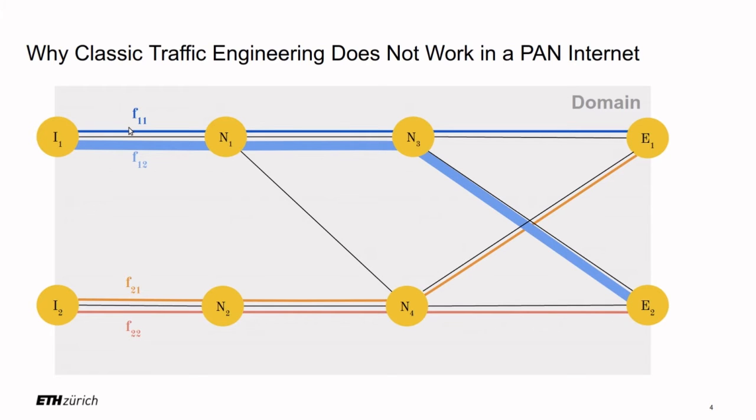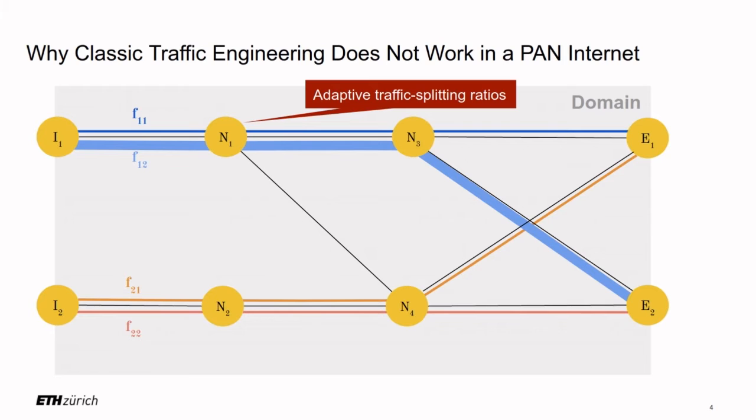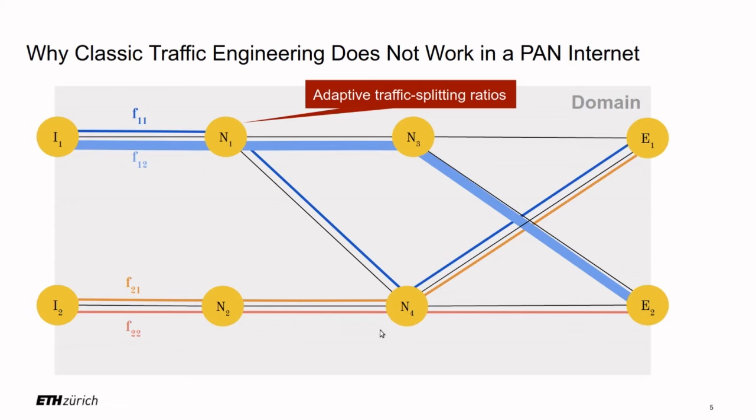Now, in this scenario, the goal of traffic engineering is to reassign or shift flows to other paths where there is lower load. For example, here in this scenario, the adaptive traffic splitting ratio would try to shift flow F11 to an alternative path with lower load, for example here this path over N4. And of course, this shifting has to be done in a manner such that it doesn't lead to oscillation.